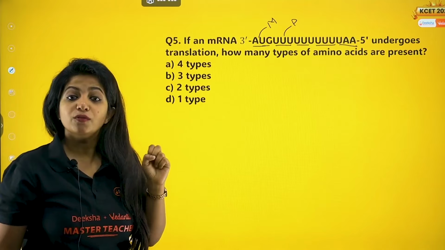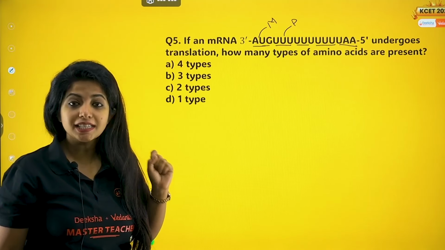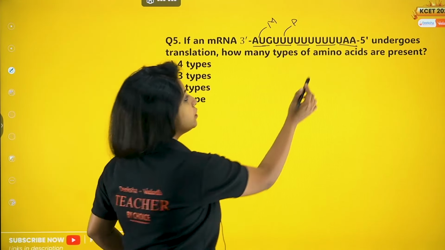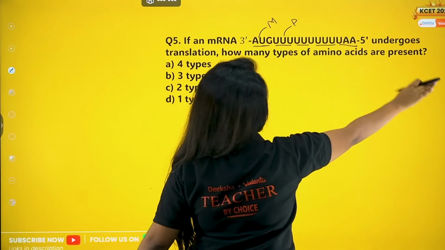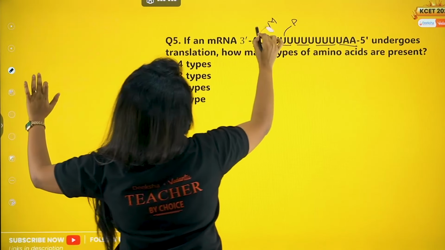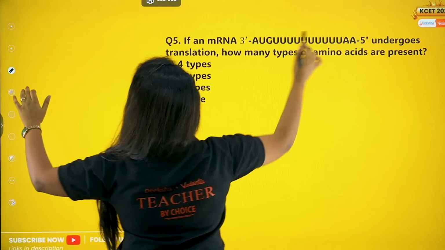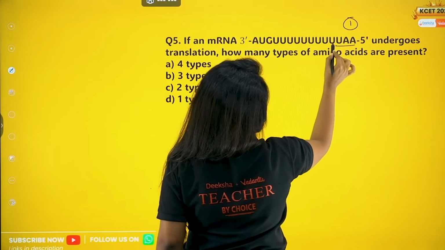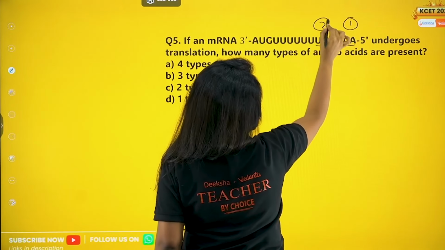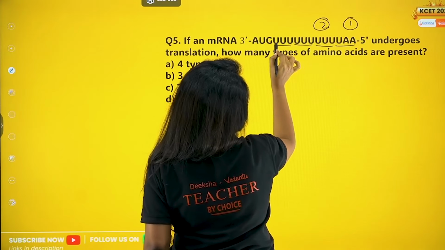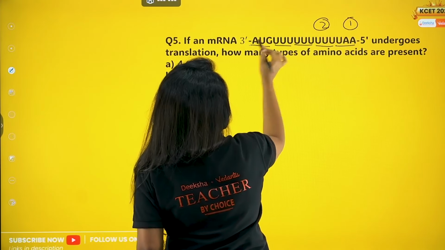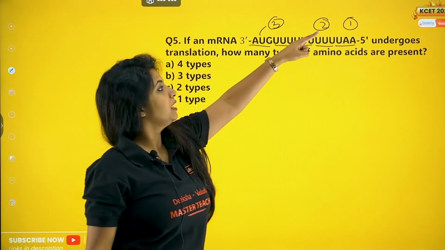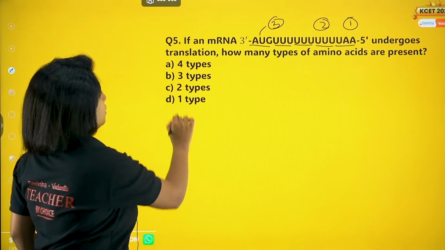The answer is wrong. Why? Translation happens in 5' to 3' direction, not from 3' to 5'. So basically you have to think in this aspect. Do not go around like that, my dear children, and that's how we lose our marks. So if we see, we start from here. AAU, one type of amino acid. UUU, second type of amino acid. This is the same, this is the same, we do not count it. GUA, this is the third type of amino acid. None of the stop codons are mentioned over here. So how many types of amino acids? 1, 2, 3, ma'am.